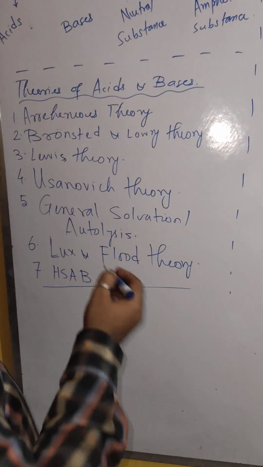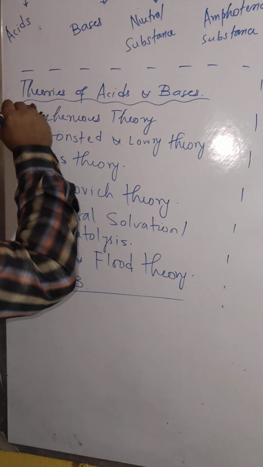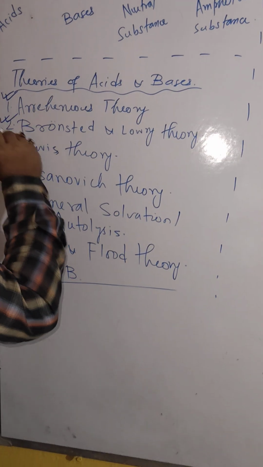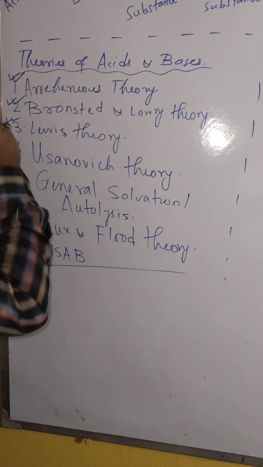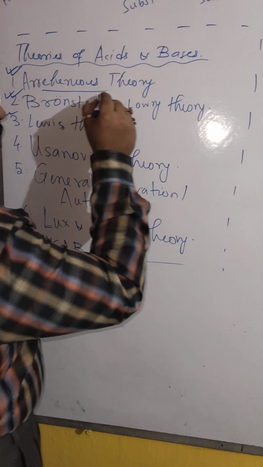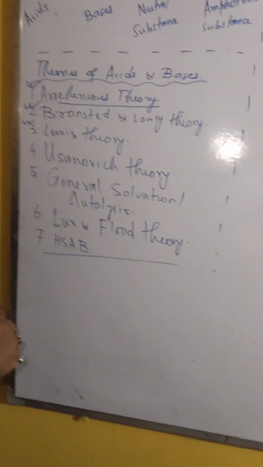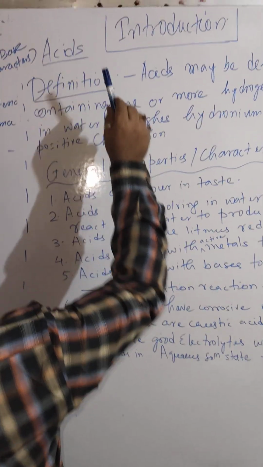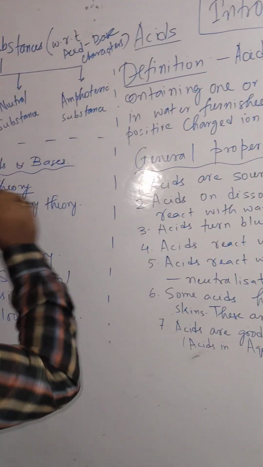So for the syllabus of classes 10, 11 and 12, the first and the second will be the part of interest. If you go to 12th, then the third will come. Since I am making the video for Class 10, this will be the most important thing that we will keep in mind. Now, according to Arrhenius, whatever we have studied here, the definition and some general characteristics, all the things are based on the studies of Arrhenius.